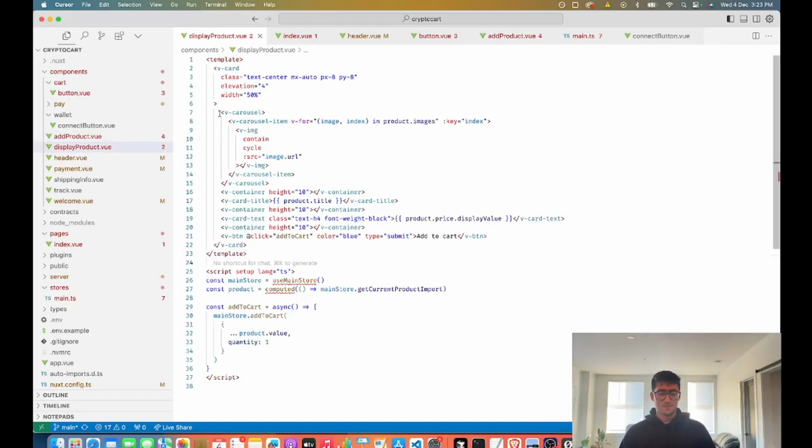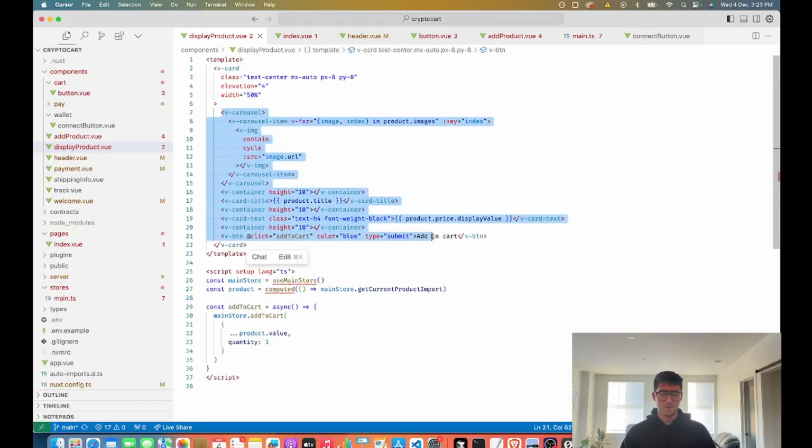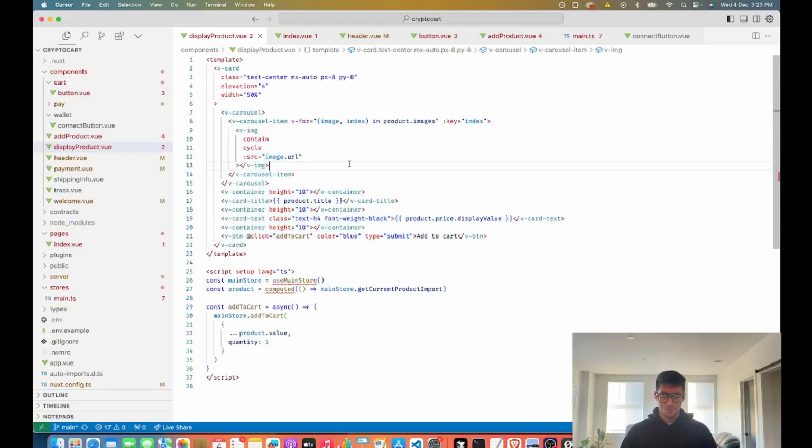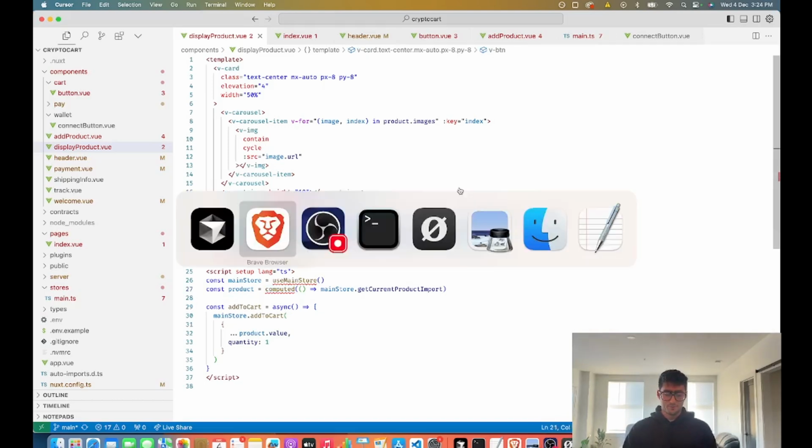So this is the display product component with the carousel and the images, and we're displaying all of this information from the store, from get current product import as declared inside of add product. So we're getting this directly from the store, and again, that's computed. So if you decide to change it, it's going to be reactive and actually change the data that you see under display. And then we have this button here to add your item to the cart, which we've demonstrated before.